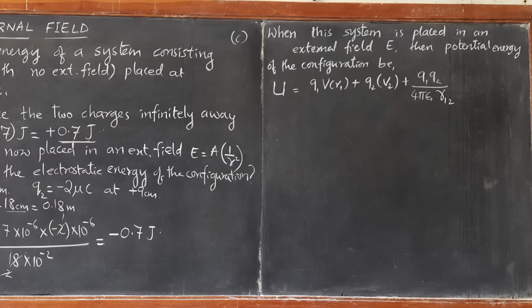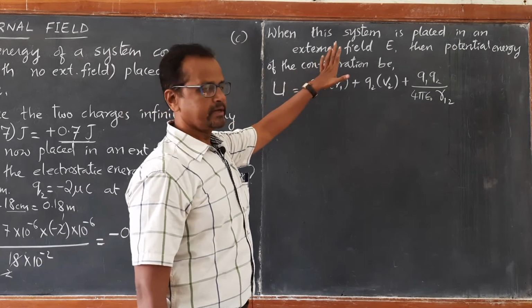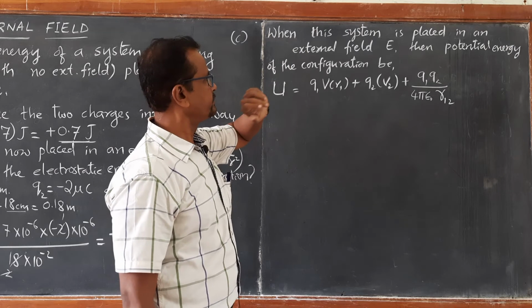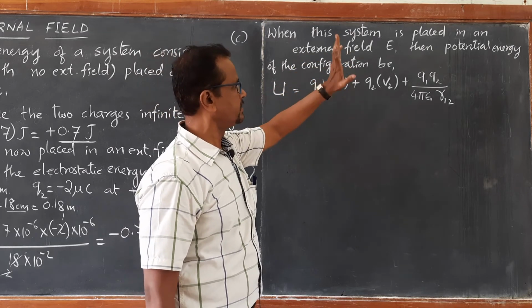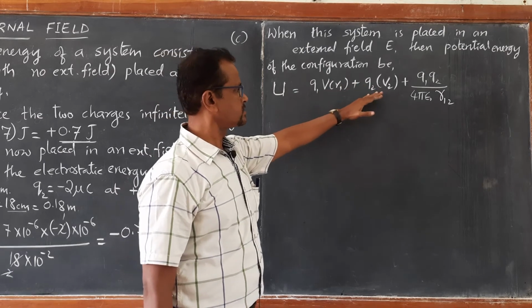Now look at the third situation. When this system of two charges, with the distance of 18 centimeter between them, is placed in external electric field, then total potential energy of the configuration would be Q1 V(R1) plus Q2 V(R2).